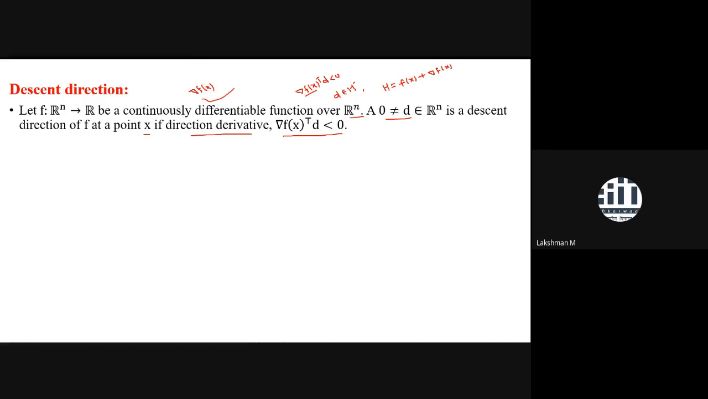What would be d? D would be a neighboring direction. D, you will get how? You will get it through a neighboring point of x. Suppose your, this is the